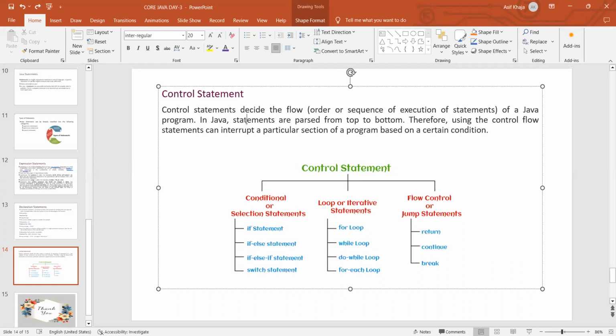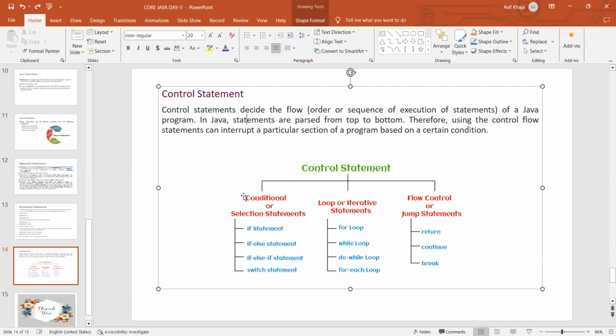Okay. Now, what types of control statements are there? Again, these are all categorized into three types. What are those? Conditional statements, looping statements, and flow control statements. Conditional statements are also known as selection statements or decision-making statements. Looping statements are also known as iterative statements. And flow control statements are also known as jump statements.